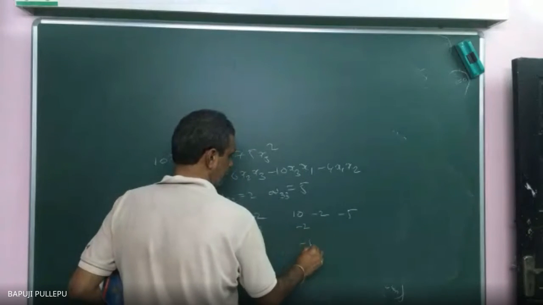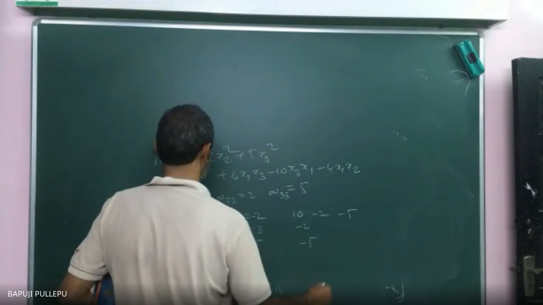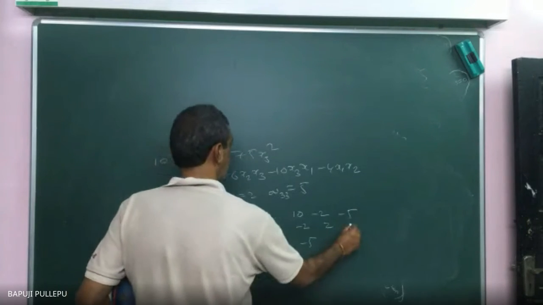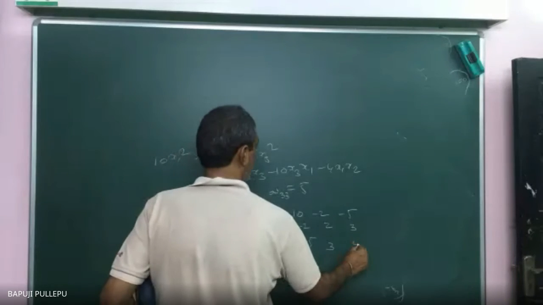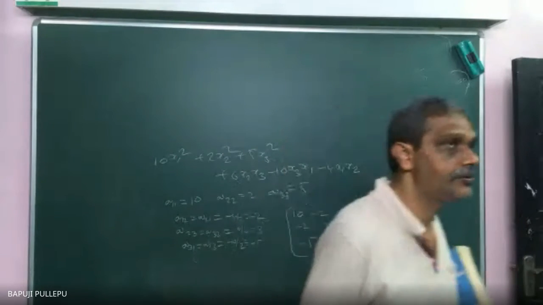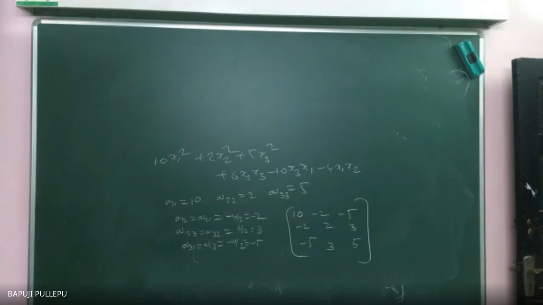Same thing you can fill. Then what is the diagonal? 2. Then A23. What is A23? Then A33. Check. Correct, sir? Yes, sir. Any problem? Because it is symmetric, sir. Matrix means what? Once I know the first row, immediately I am filling the first column. If I know the second row, I am filling the second column. Correct? Otherwise, you can check. If you want, you will get the same thing. If you don't want to follow my method, you can write each and every time. No problem.